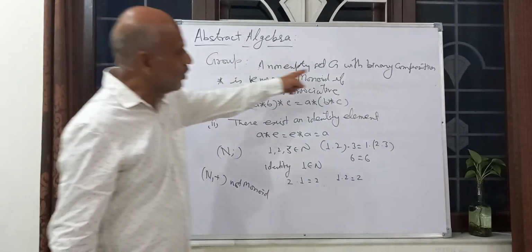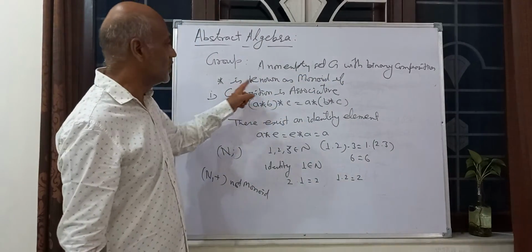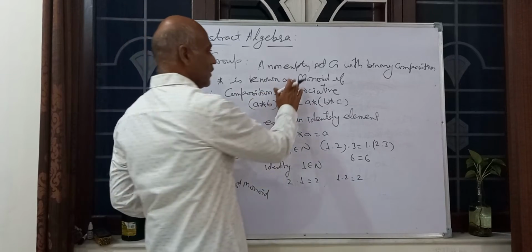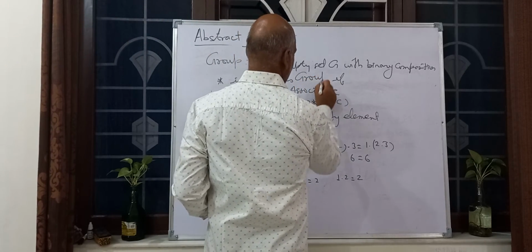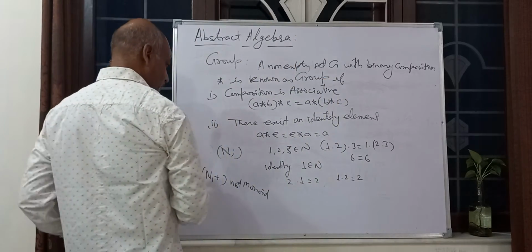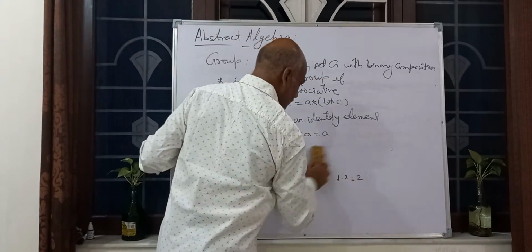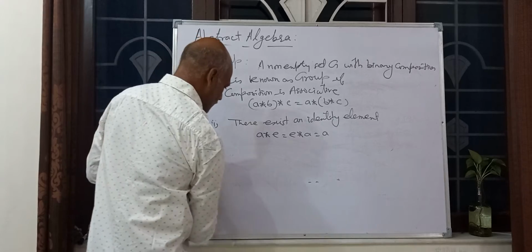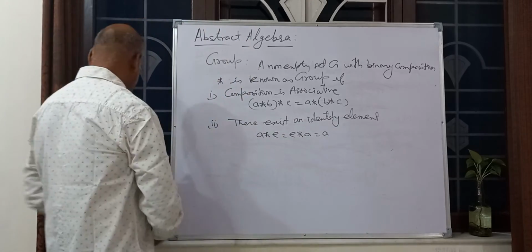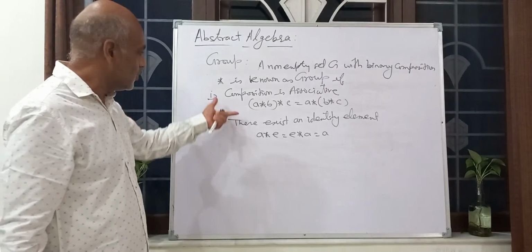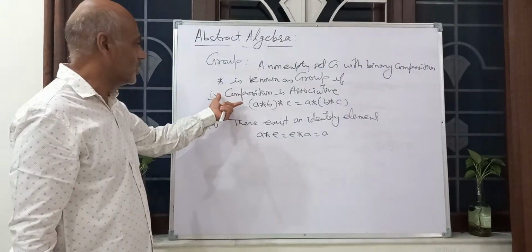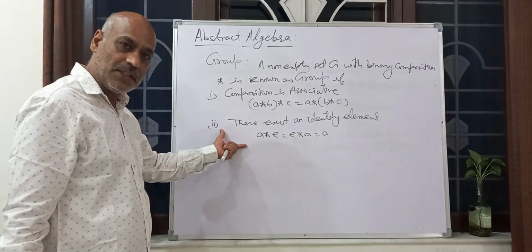We say a non-empty set G with a binary composition is a group if the composition is associative and an identity element exists.